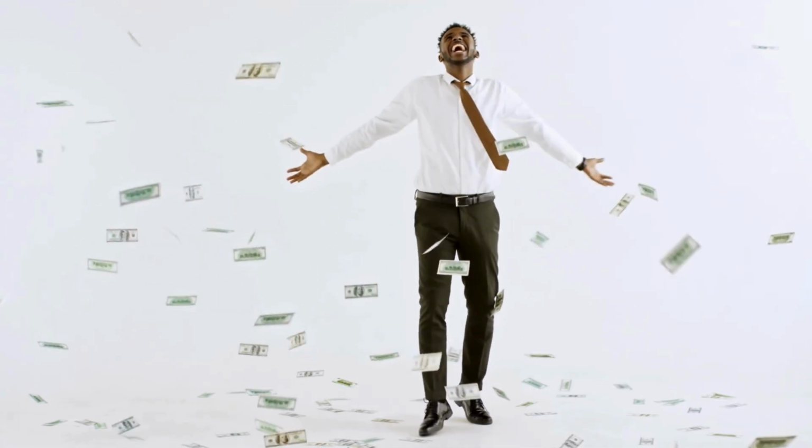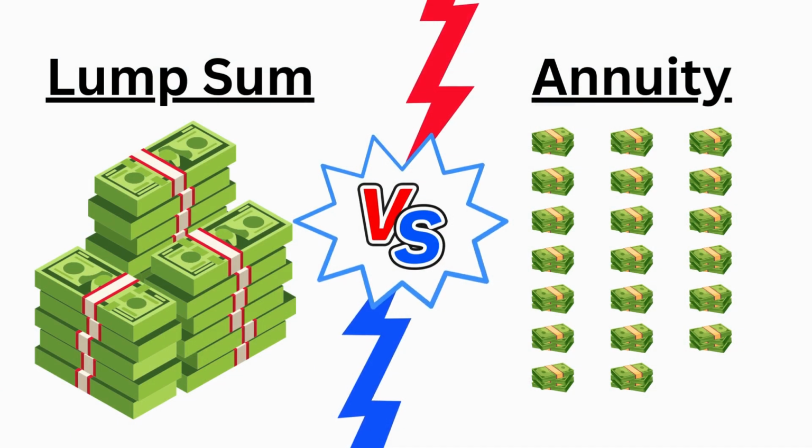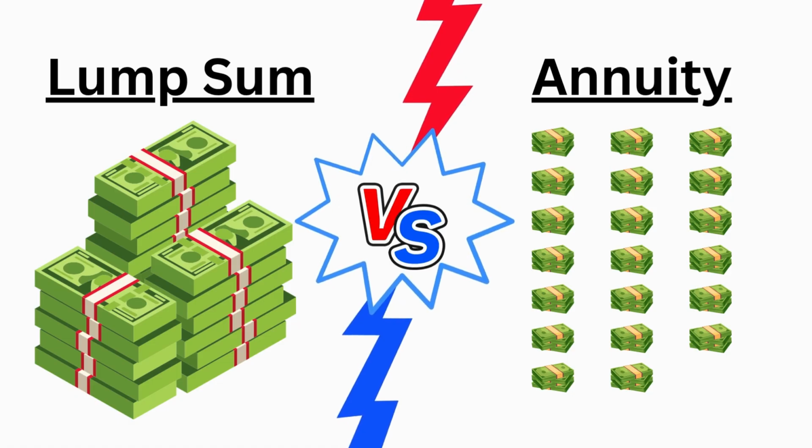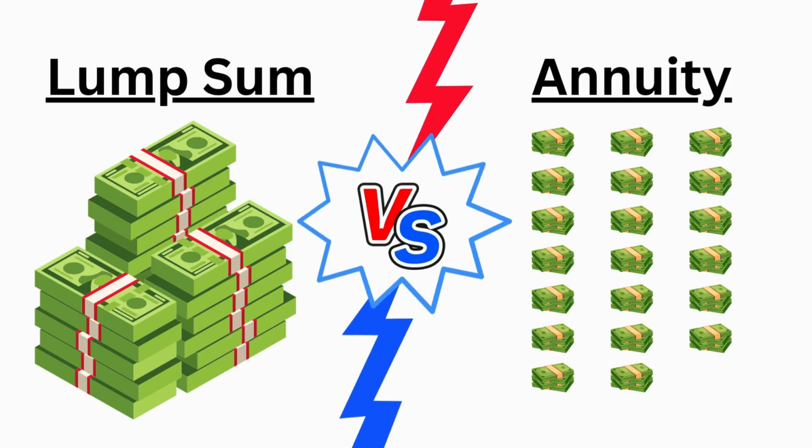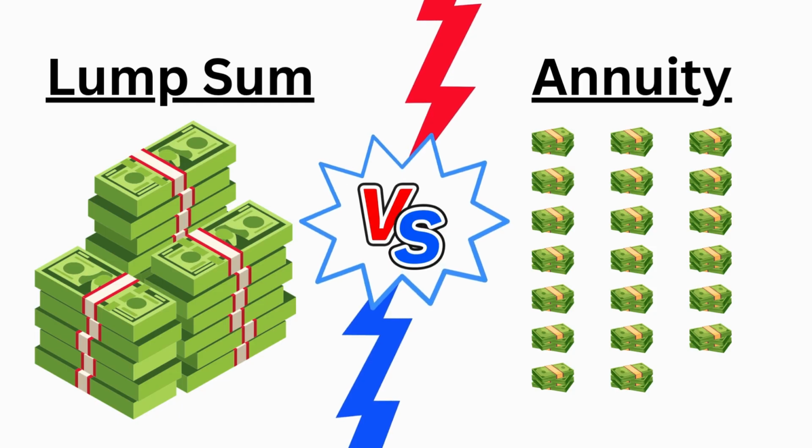Imagine you just won the lottery. Congratulations! You are told that you can either take a lump sum of cash today or get steady payments every year for the next 20 years. Which option do you choose?